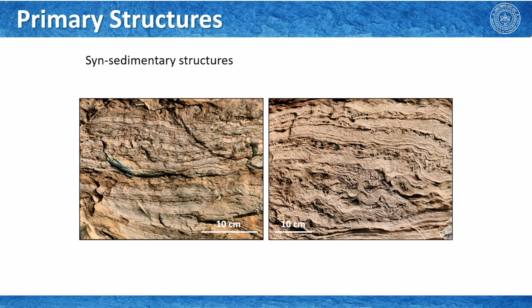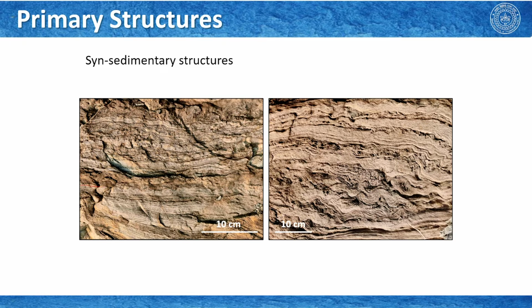Then we saw some syn-sedimentary structures in the field, and we saw them in various forms. We actually demonstrated some of the very simple syn-sedimentary structures that we have seen in the field. But in the field there are some very complex syn-sedimentary structures, and here I am trying to give you some of these as an example, and if you ever go to Ghatshila, you may try to interpret them. However, you can see here that these are, as we have understood, the traces of the bedding planes.